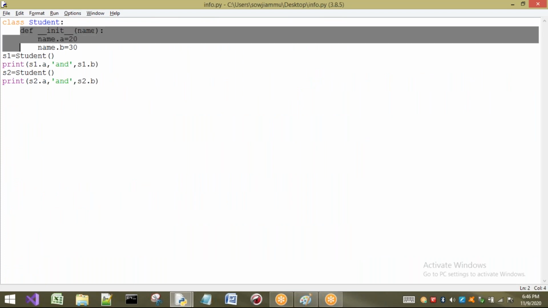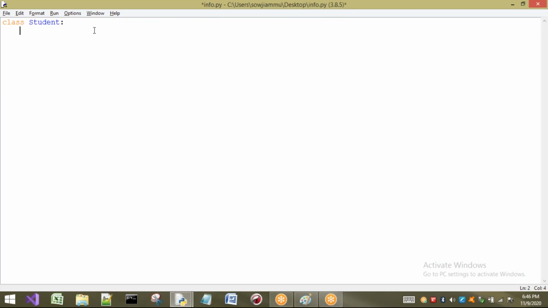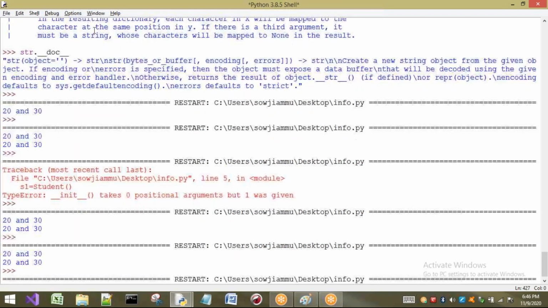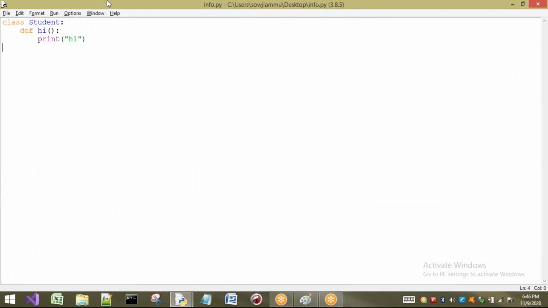Already I told you that without a constructor also a class can be there. Here I am going to write one method, and here I am going to write print hi. Now observe, the class is completed. Okay. Now I will execute this one. What happens? Nothing is executed because this is a class. It is having some properties.